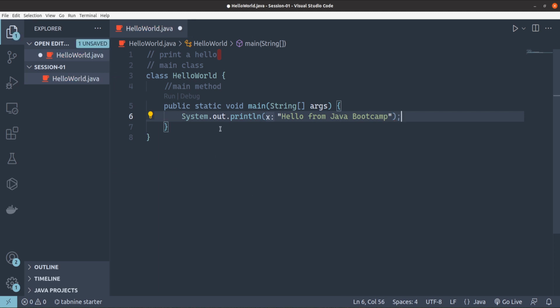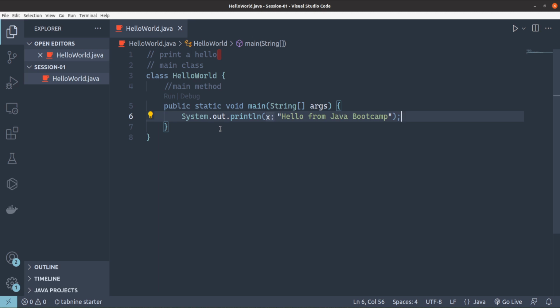Okay, so I'm just writing a greeting message. And now if we want to run this program, we need to convert it into a format so that the computer, the processor, the memory can understand this program. Your computer hardware can understand this program, because your computer doesn't know English, right? Computer has its own language, that is binary, and binary is made up of bits, that is 1 and 0. So we need to convert it into that form.